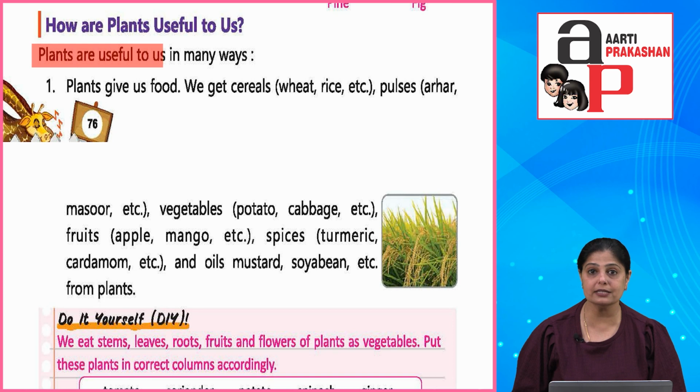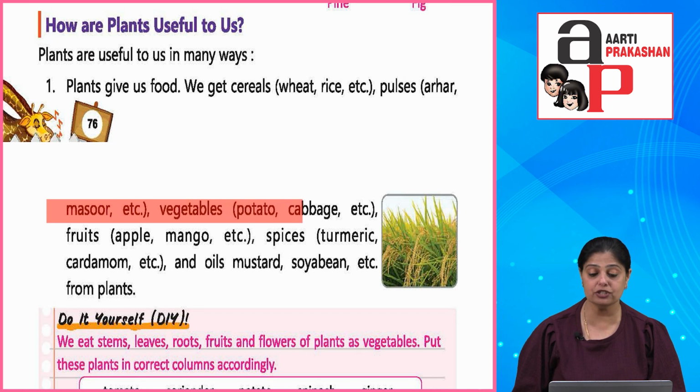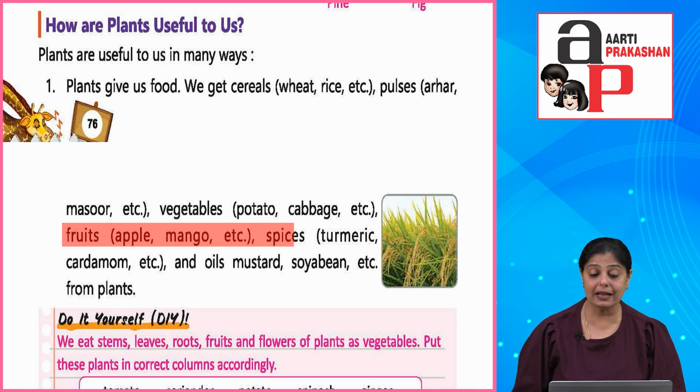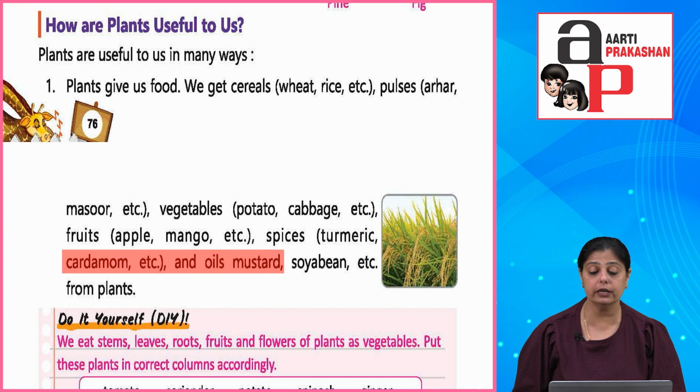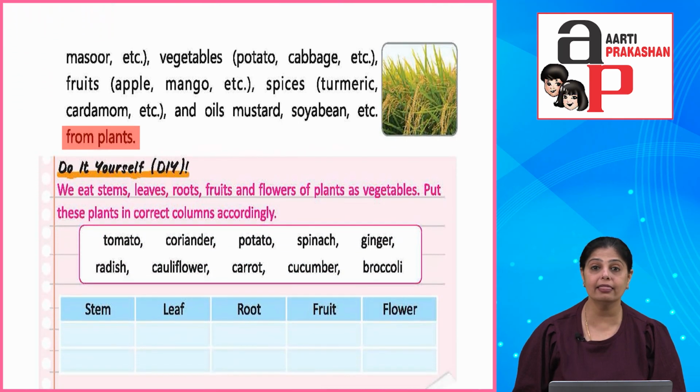चलो अब देखते हैं कि how are plants useful to us. Plants are useful to us in many ways. Plants give us food. We get cereals like wheat, rice, etc. Pulses like arhar dal, masoor dal, etc. Vegetables like potato, cabbage, etc. Fruits like apple, mango, spices like turmeric, cardamom, etc. and oils like mustard oil, soybean oil, etc. from plants. So we get so many things from plants that help us, okay, to live a very healthy life.